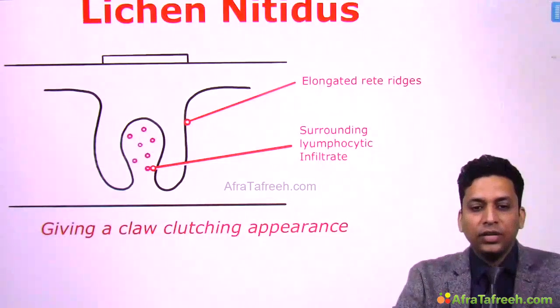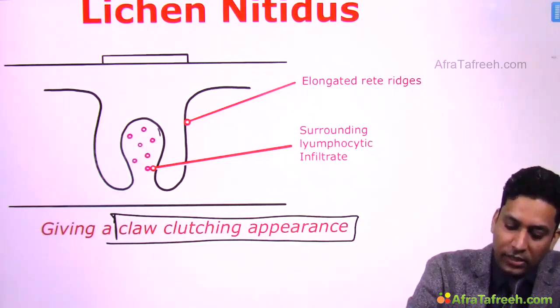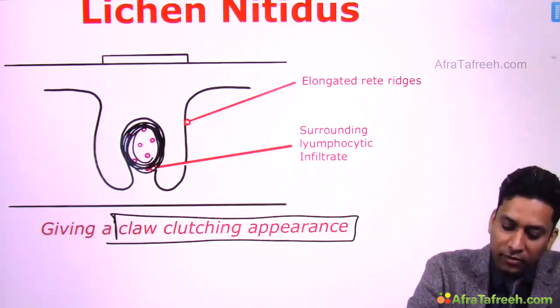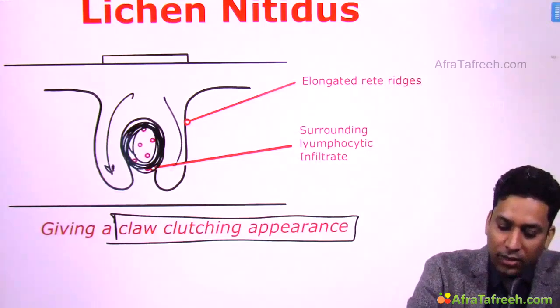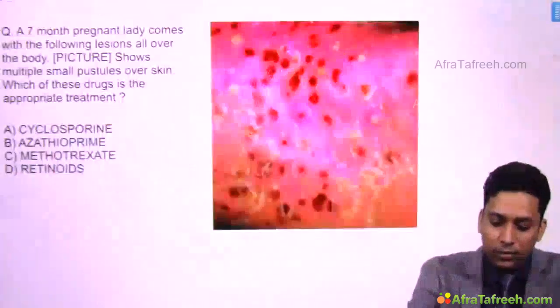Lichen nitidus, I told you there is a very characteristic appearance that is known as claw clutching appearance. You will find this lymphocytic infiltrate which looks like a ball and these elongated rete ridges which look like a claw. So claw clutching or ball in claw appearance.